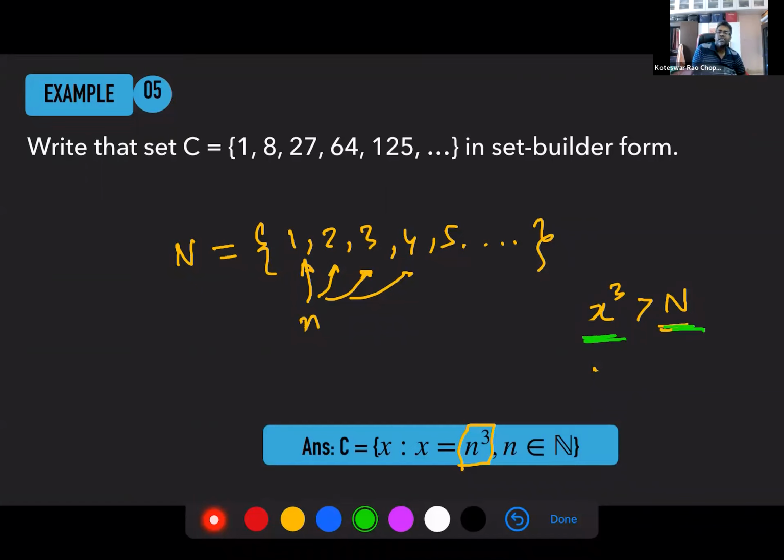You understand? Yes, sir. So here you're trying to bring in another variable. You read this as the set of all x such that x is the cube of some other variable. That variable is used to represent each of the elements in the natural number set. You guys are okay here? Yes.